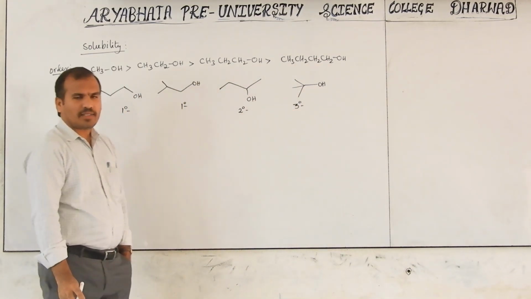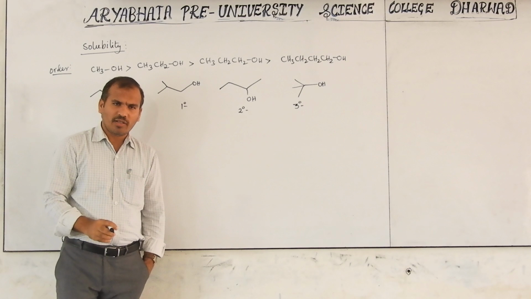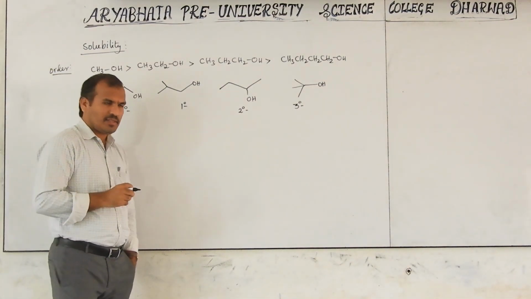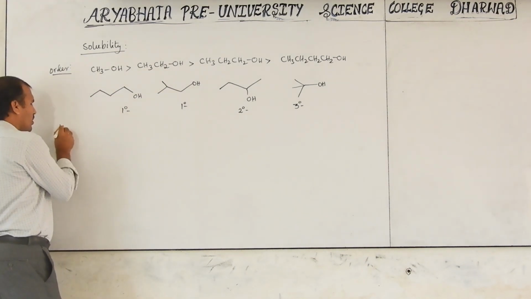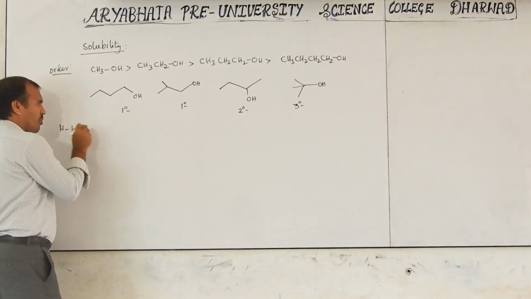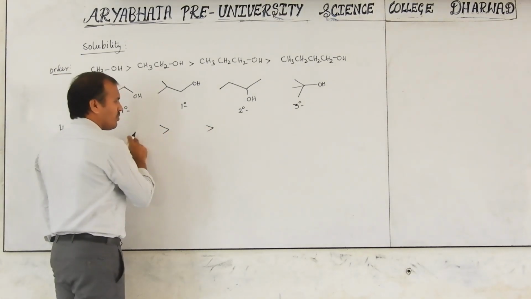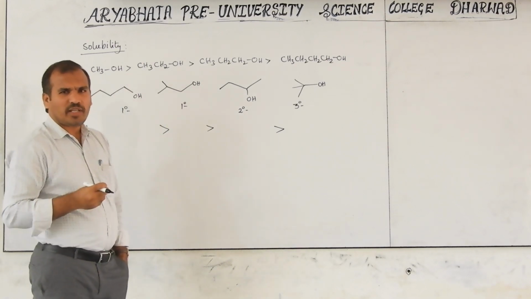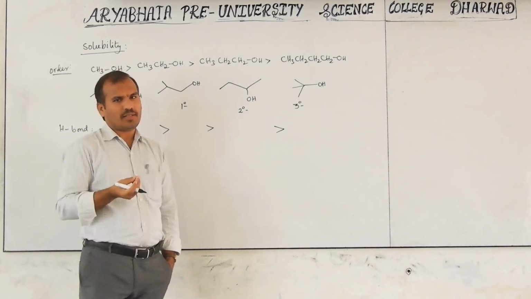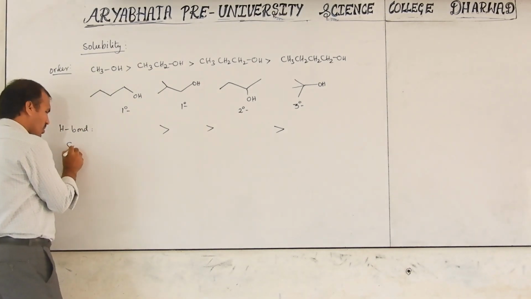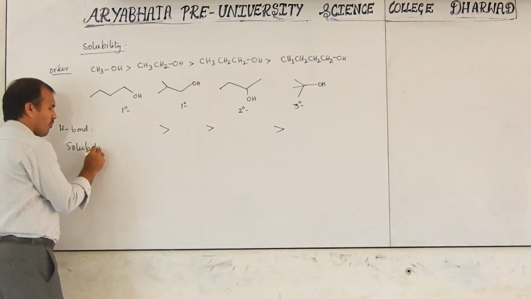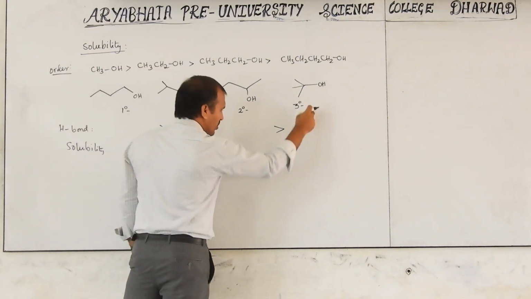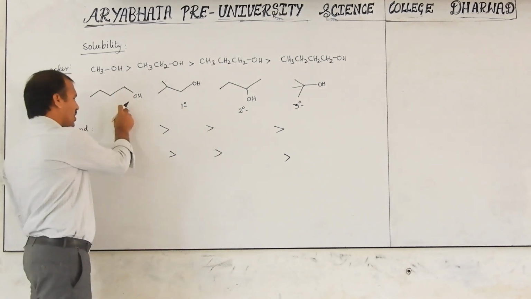In the last class I discussed in boiling point that as branches increase, hydrogen bond formation decreases. The hydrogen bond formation order is primary, next secondary, next tertiary. So as hydrogen bond formation increases, solubility increases. That's why the solubility order is decreasing: this will be the least soluble, this will be more soluble.